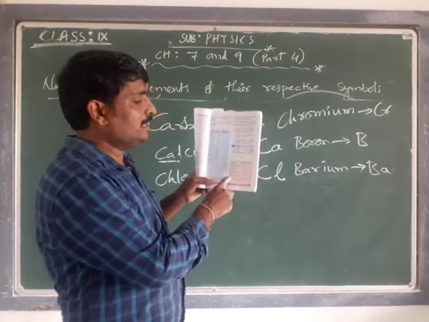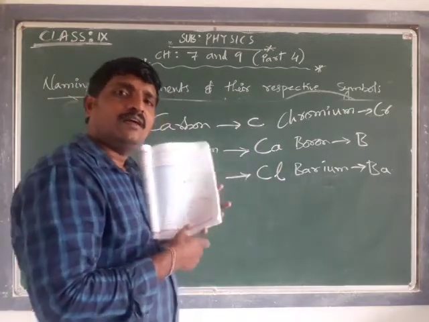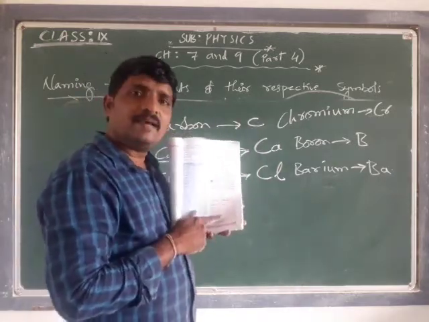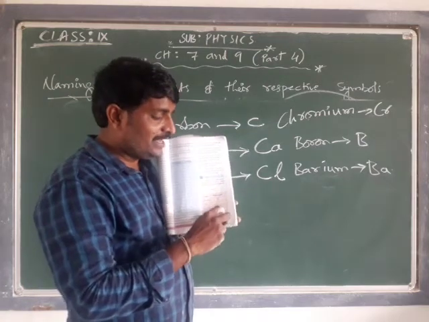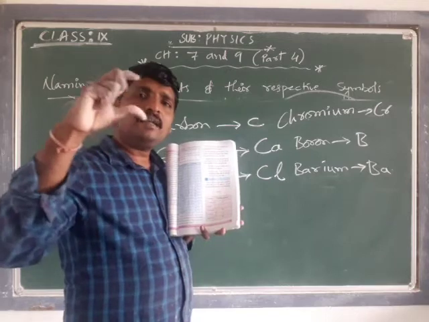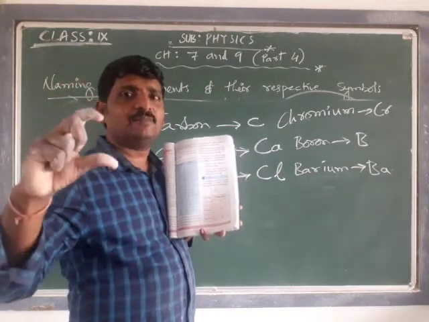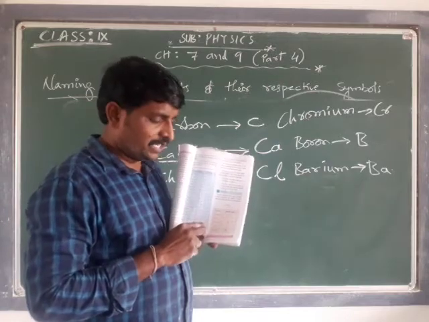Okay. Chlorine, capital C, capital R been given. Is it the right way of expressing the symbol? No. What is the right way? Capital C, small l. Because it should be one capital letter followed by a small letter. One capital letter should be there, one small letter should be there. The second letter should be smaller in the symbol. That you keep in mind.